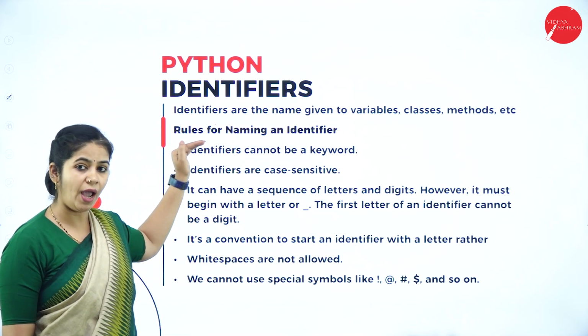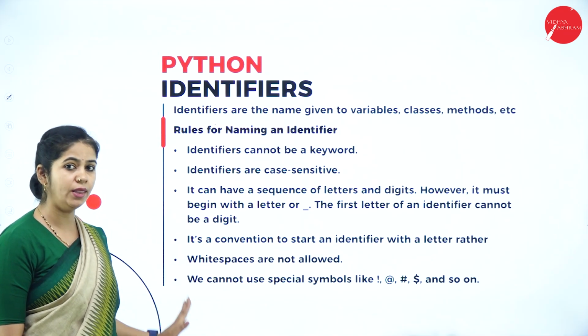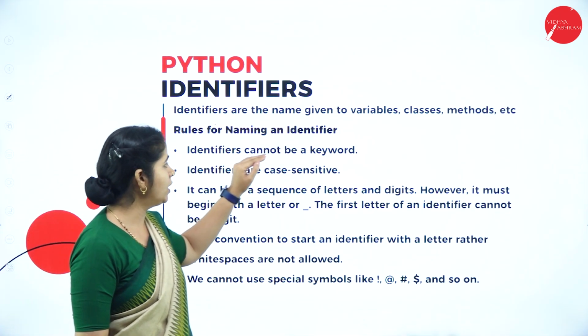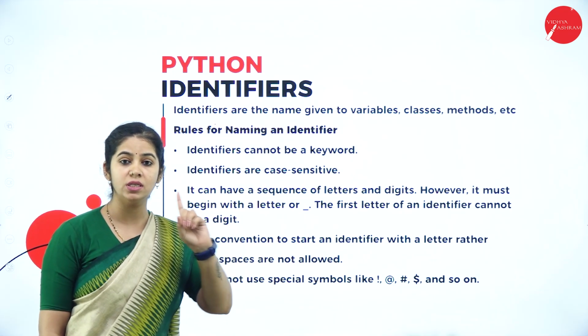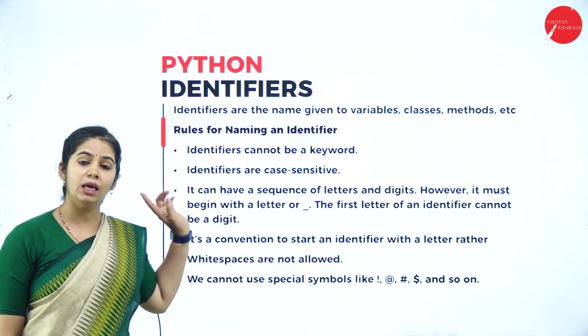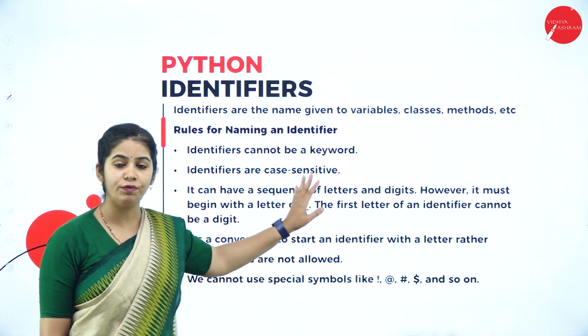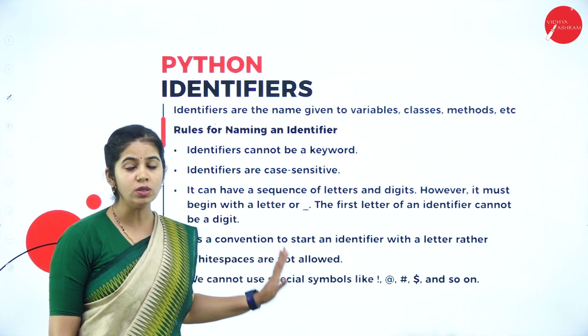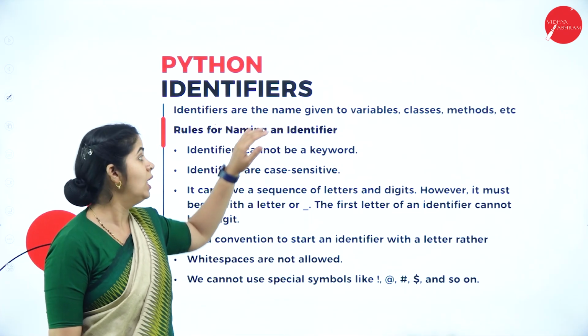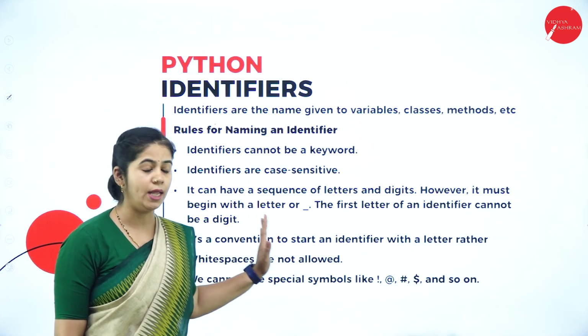Now the rules to define an identifier. The first and important rule is that the keywords, whatever we have seen, the 35 or 33 keywords, cannot be the name for any variable.